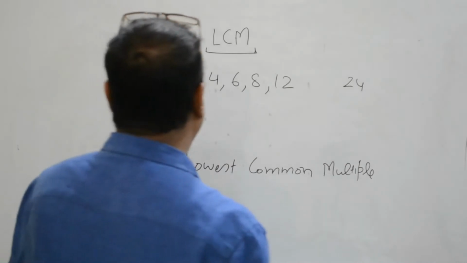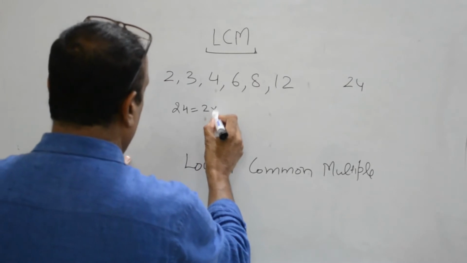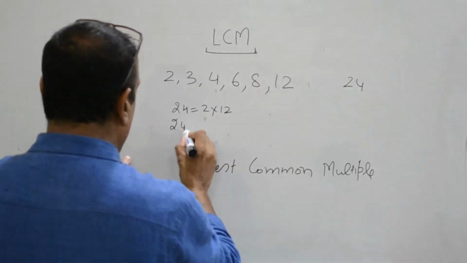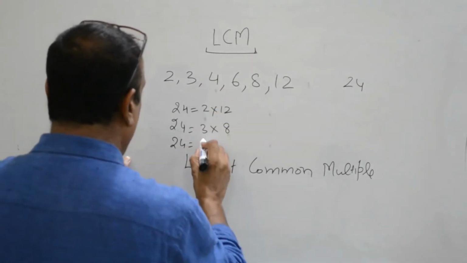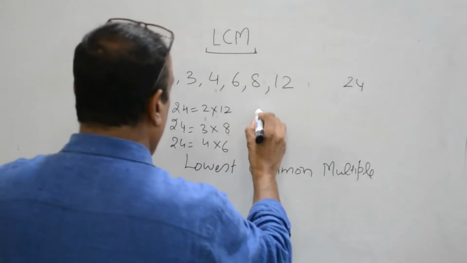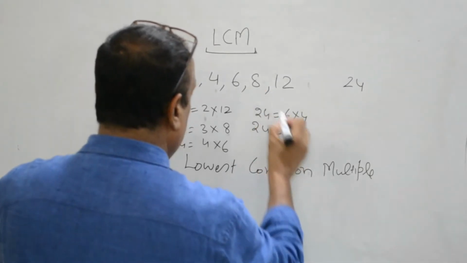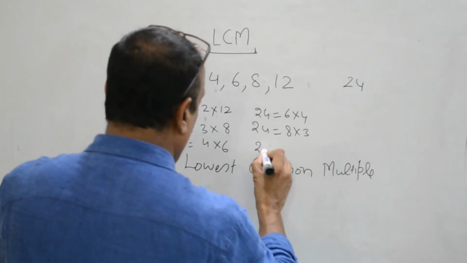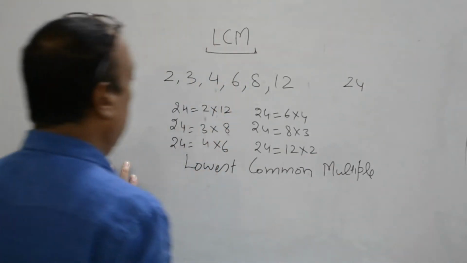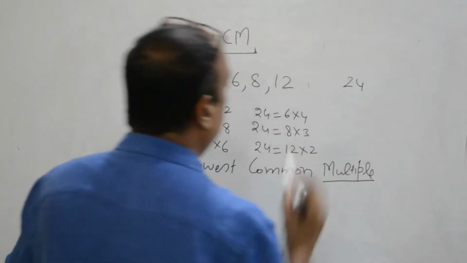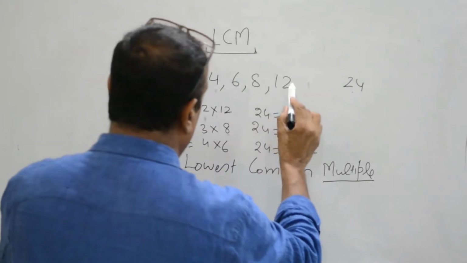In other words, we can say that 24 is a multiple of 2, 24 is a multiple of 3, 24 is a multiple of 4, 24 is a multiple of 6, 24 is a multiple of 8 and 24 is also a multiple of 12. Multiple.